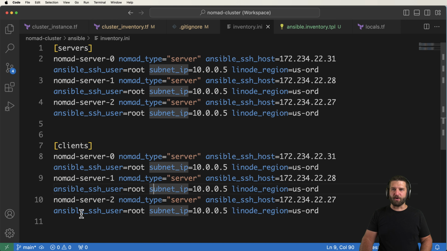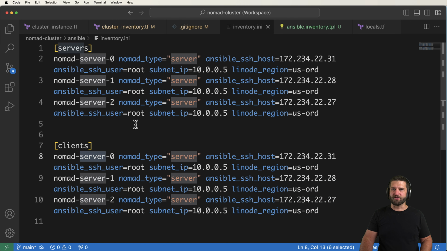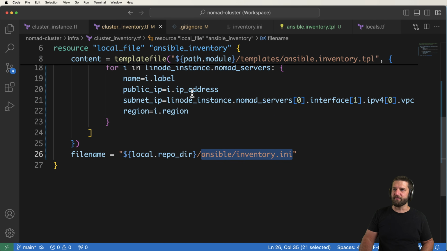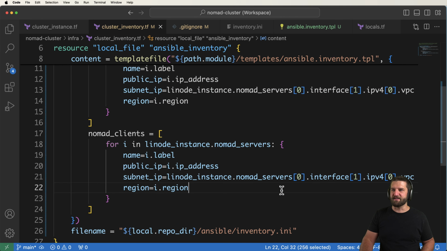But we have one thing that's a problem down here is we've got server, server, server. So looks like we have a naming issue on our cluster inventory file itself. And that, of course, is in this clients. This still says servers. So we need to change this to being clients.